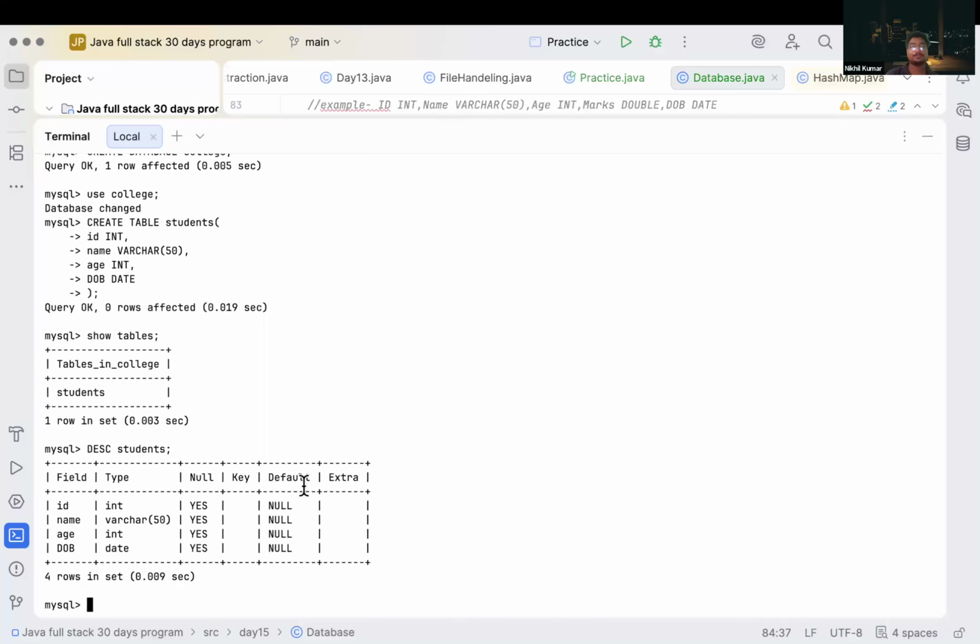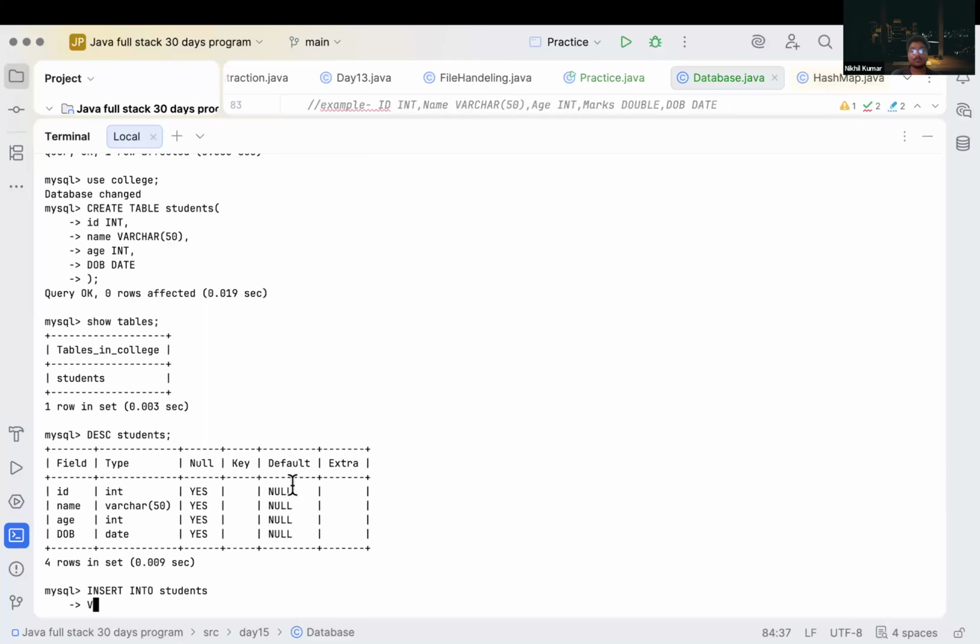After that, what we have, primary key. What is the primary key? First we have to insert. For now we will try to insert some data inside our table. Correct? We will learn about the keys after that. So to insert our data, we can write insert into students, and then values.